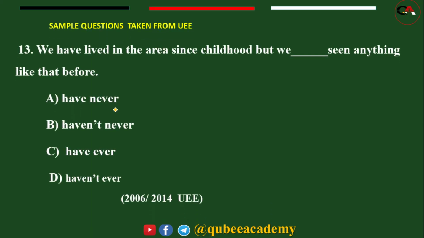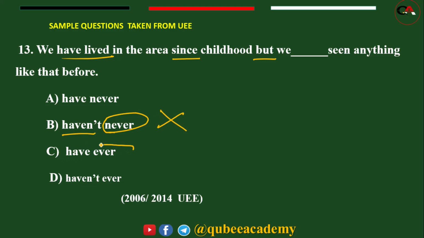Question number 13. We have lived, look, present perfect. Have plus verb 3. We have lived in the area since, also an indicator of present perfect, since childhood, but it indicates negativity. We blank seen anything like that before. We have never, we haven't never. Can we use two negatives together here? Never is negative, haven't is negative. So we can't use two negatives together.